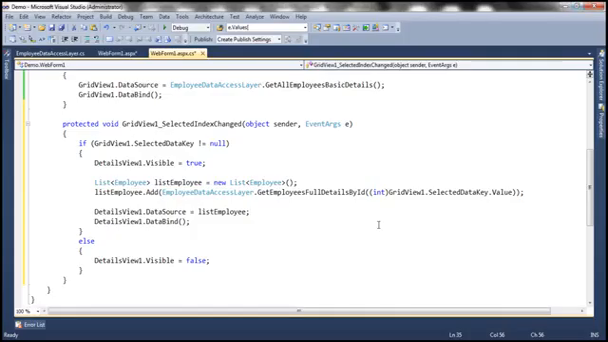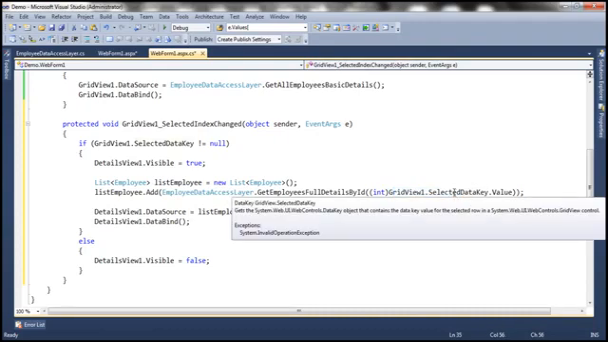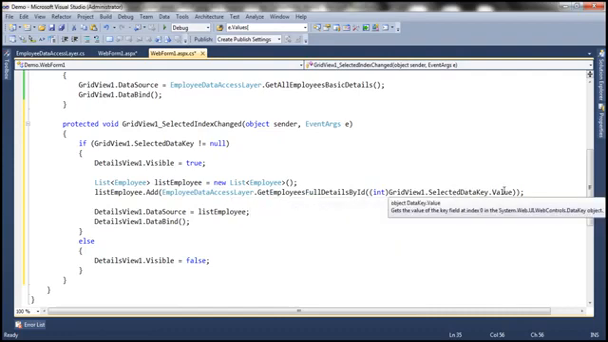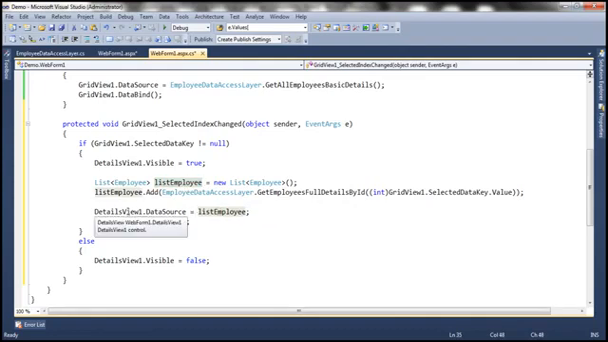It's very simple. All we need to do is use the GridView1.SelectedDataKey property, and if you look at SelectedDataKey, it's actually returning a data key object which has got a Value property which will return that value as an object type. So we need to typecast that to integer. That's what we are doing, and then we are passing that entire thing to the GetEmployeeFullDetailsByID method, which is going to return an employee object. And we are adding that employee object to this list, and then we are setting that list as the data source for the details view control.